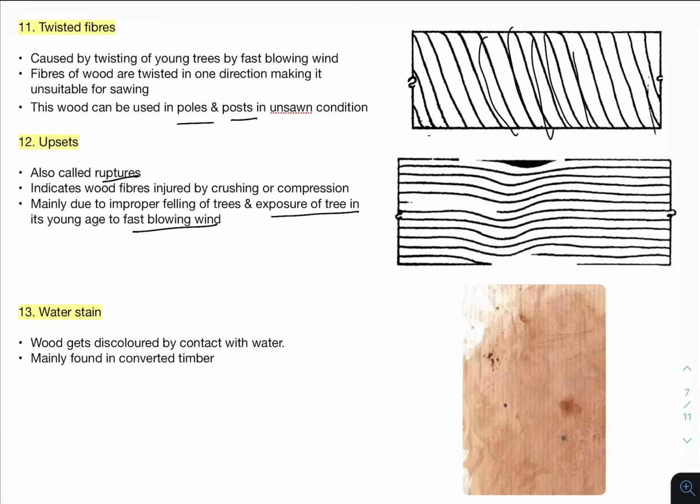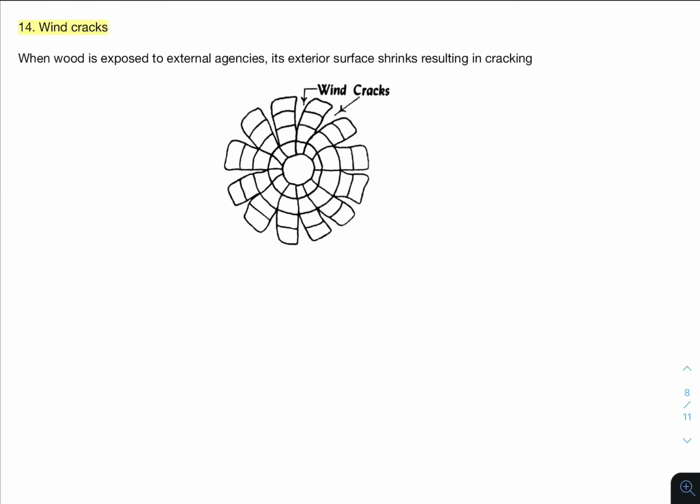Then the next one is water stain. Water stain, the name itself tells it. It is staining due to water. It is found in converted timber. Then the next one is wind cracks. Wind cracks means when the wood is exposed to an external agency, its exterior surface shrinks like this. Here this portion is shrinking like this. So that is regarding wind cracks.